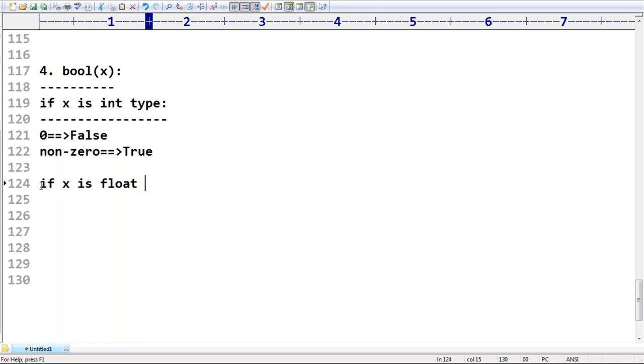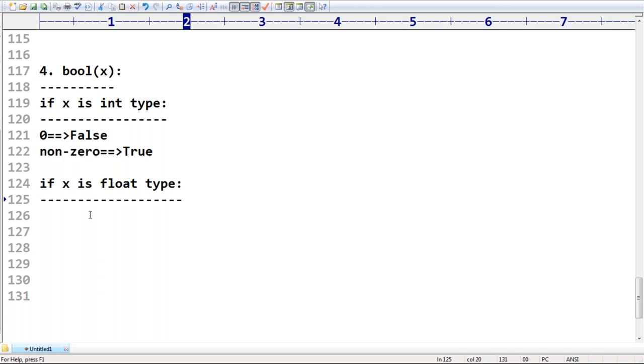Next, if x is a float type, what is the rule? Very simple. If the total number evaluates to 0, then the result is false. Otherwise, it is treated as true.